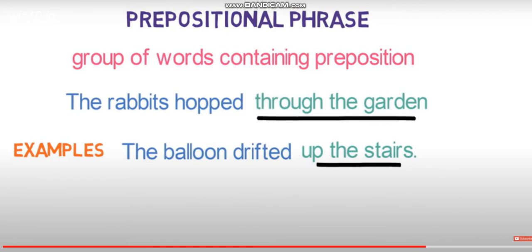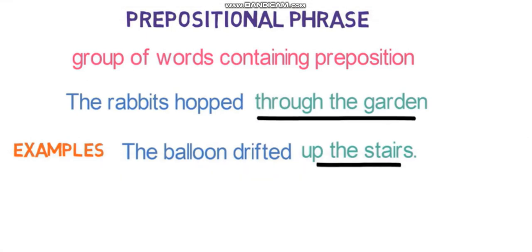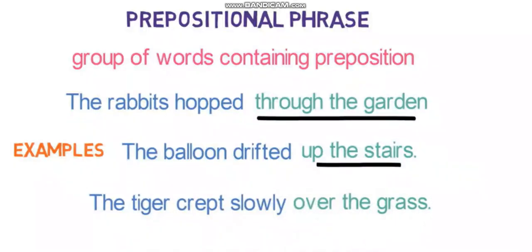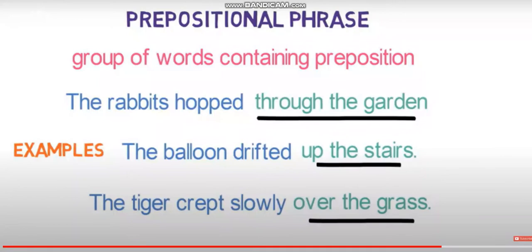Let's look into one more example to make things even clearer. The tiger crept slowly over the grass. Here, over is the main preposition and over the grass is the prepositional phrase. Just like that, the tiger crept slowly over the grass. So here over is a preposition and over the grass, that is basically a group of words, forms the prepositional phrase.